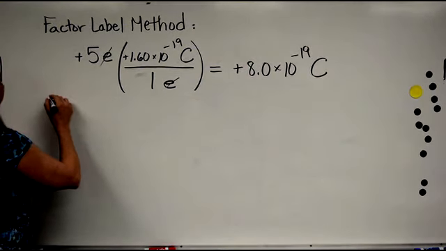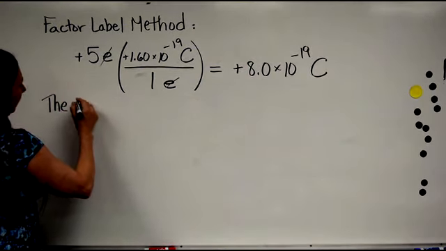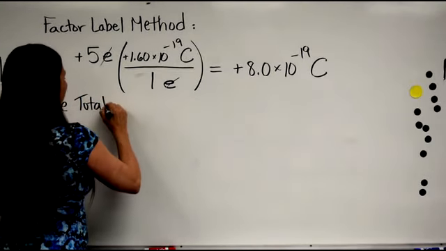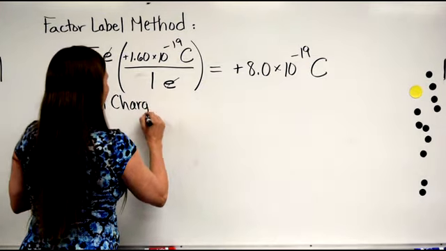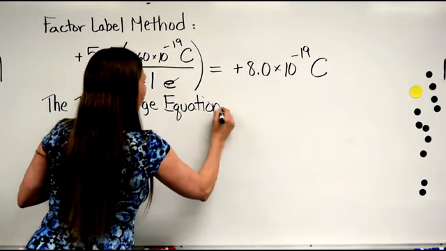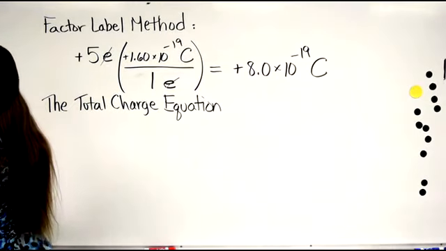Now, there is another way to do this, and we're going to call this the total charge equation. It's just a little bitty equation that we sort of made up.